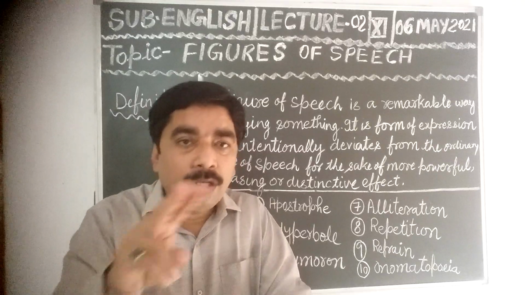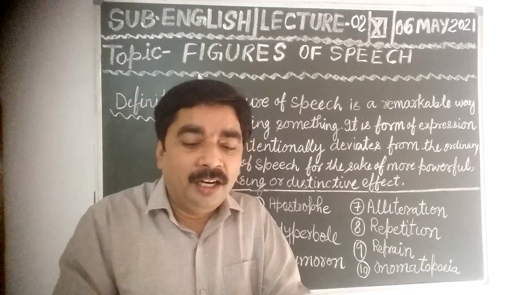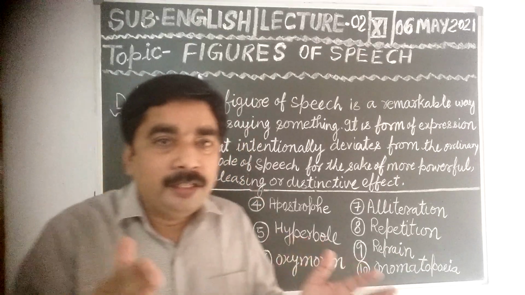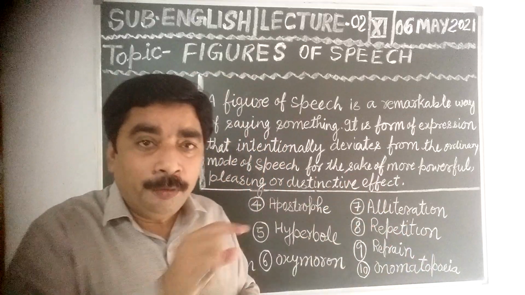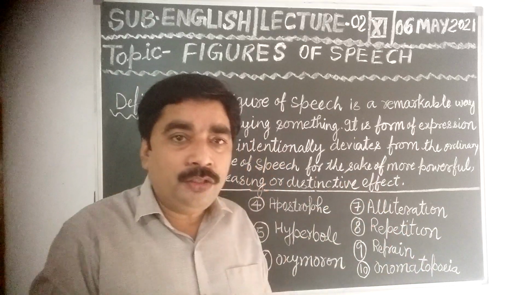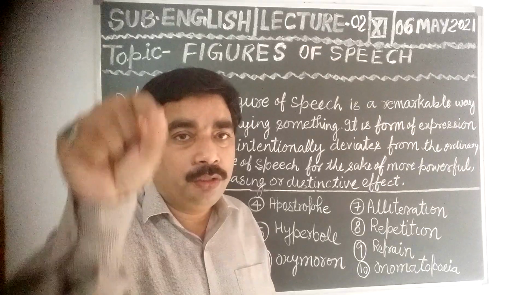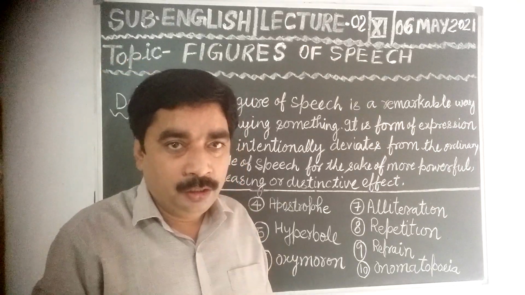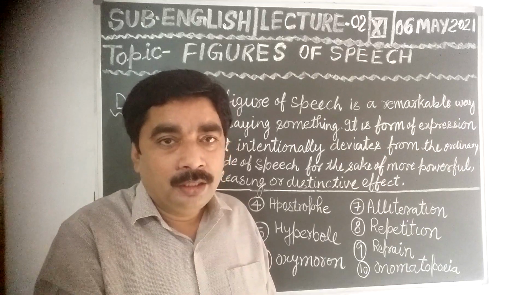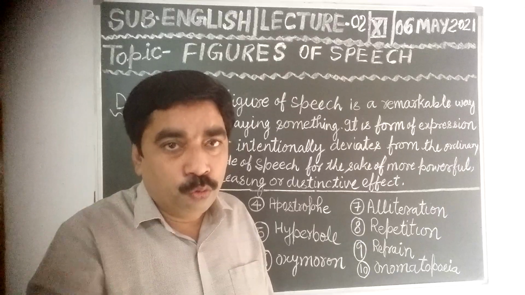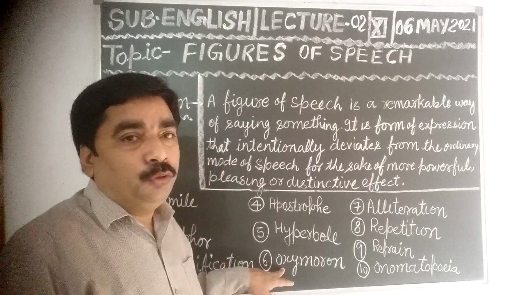Wisest and fool, regularly and irregular, open and secret, honest and cheater. So if in any sentence, in any poem, in any line, the poet has used such techniques and tricks in which two opposite qualities are given or shown together, then there will be the oxymoron poetic device.